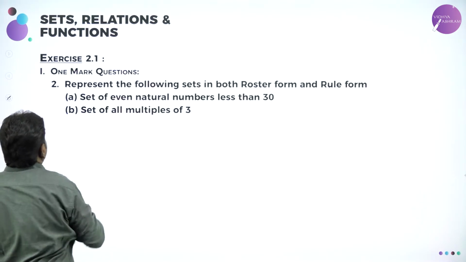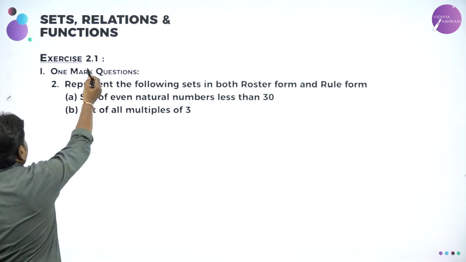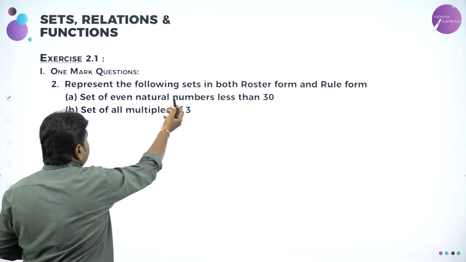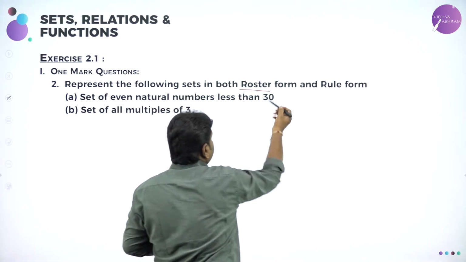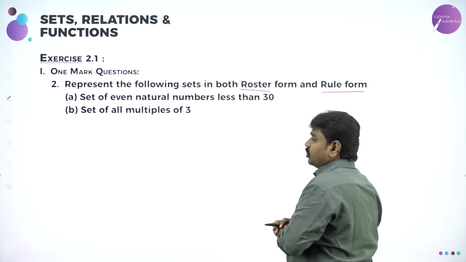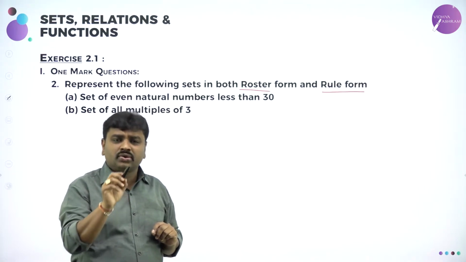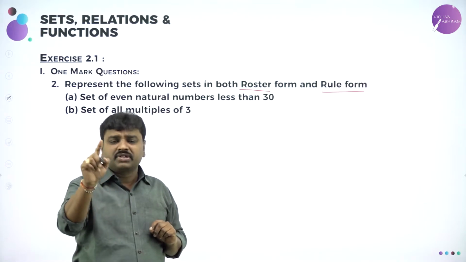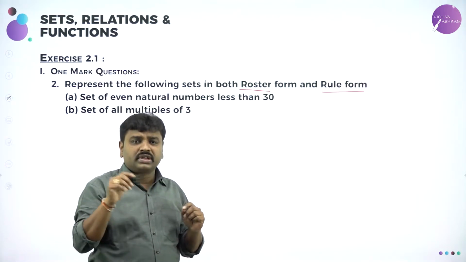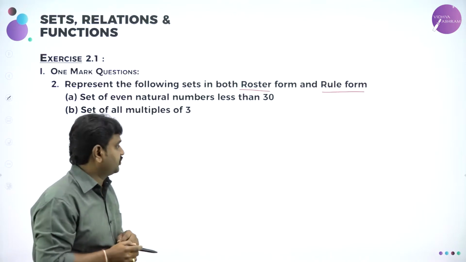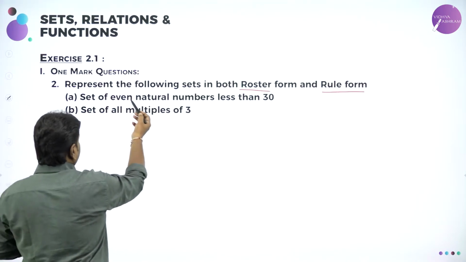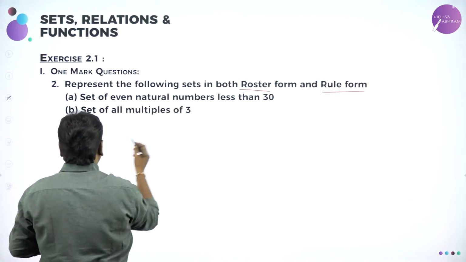Next, the second question in 2.1: represent the following sets in both roster form and rule form. They want you to write in roster form also, rule form also. You know, roster form means what? You should write the elements, separate the elements with commas, and put the elements in what? Flower brackets or curly brackets. Now the first one, set of even natural numbers less than 30.